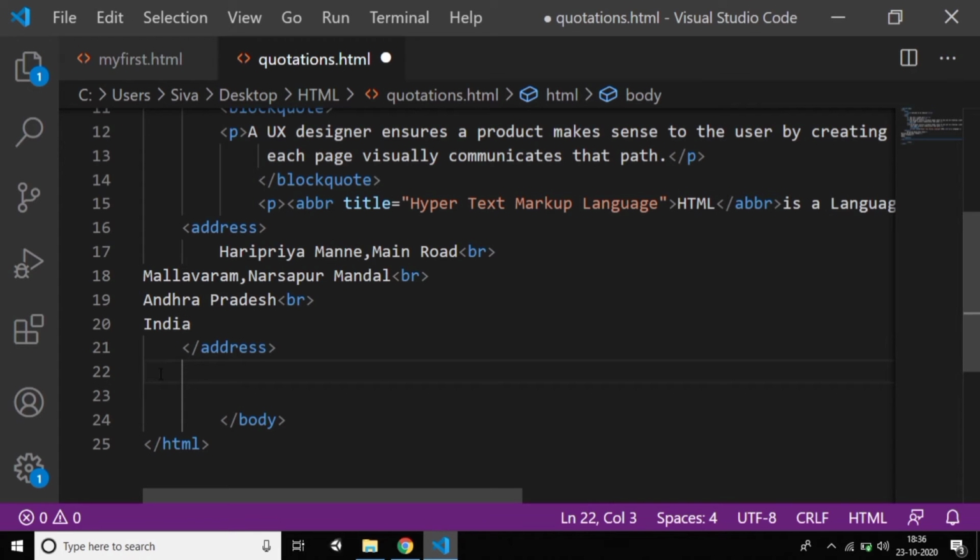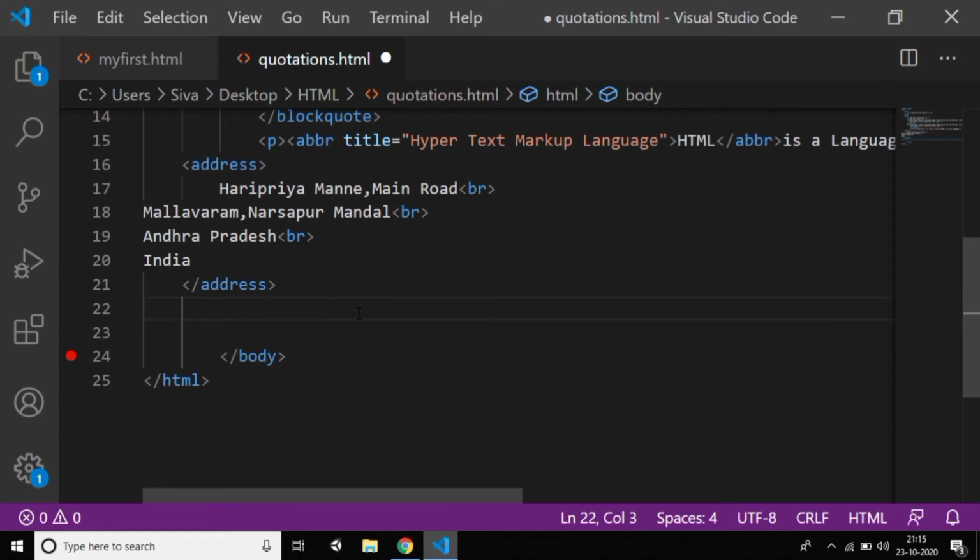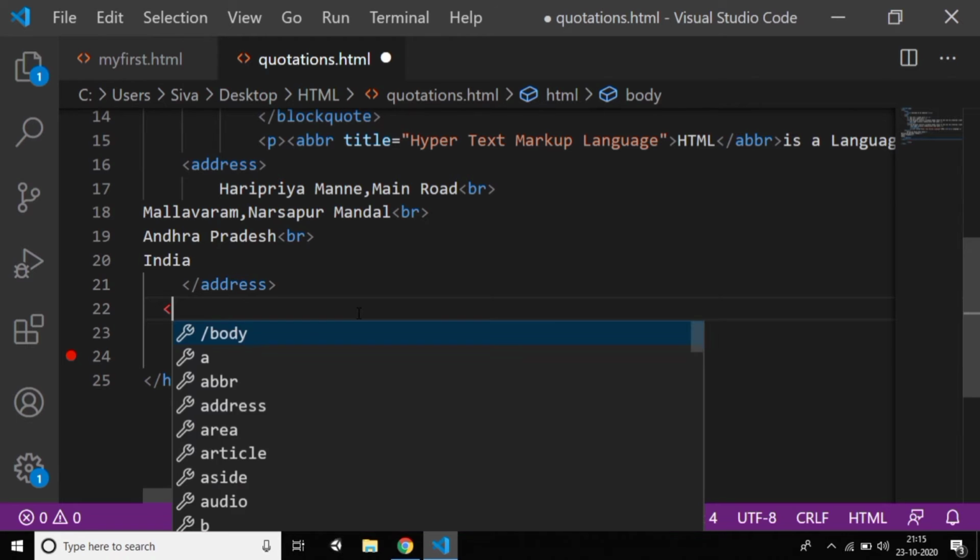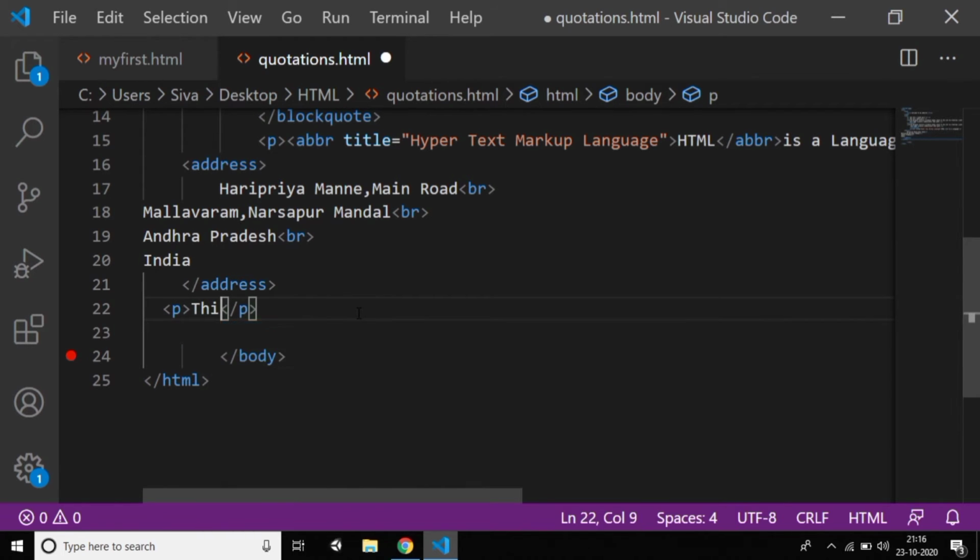And another tag we have is the cite tag, for the title of a book, a poem, a song, or a movie name. If you want text to be in a different style, normally I'll create a paragraph tag with, for example, this is Haripriya.